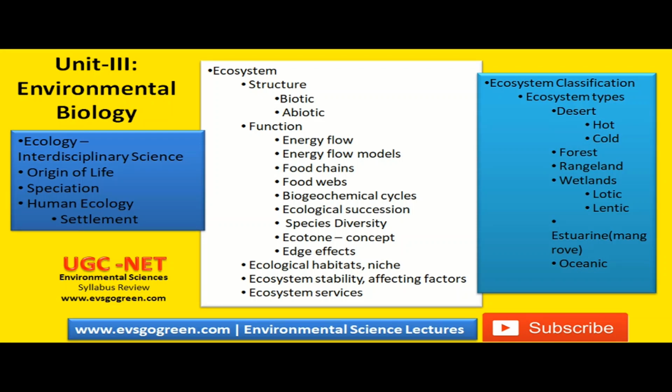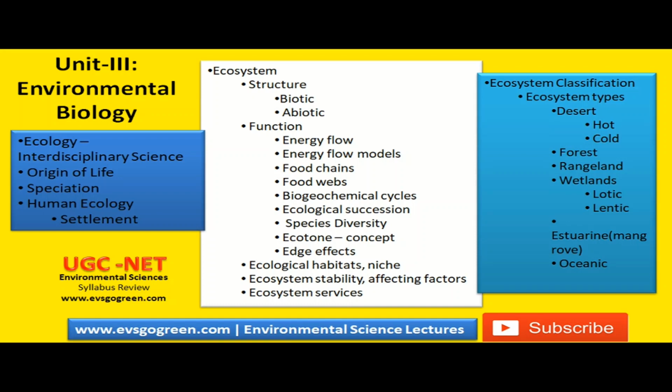Ecosystem services means what are the different kinds of services. For example, a forest or a tree provides us shelter, it provides us oxygen. So these are some of the services that the trees will provide for free, and trees collectively form a forest. So the forest is an ecosystem, and the ecosystem is providing a service to us, or it is providing a service to the planet. That is what is meant by ecosystem services.